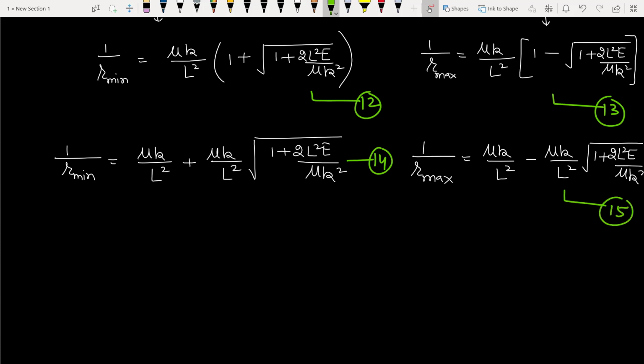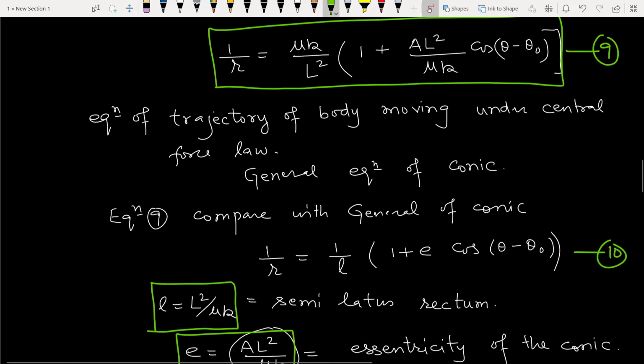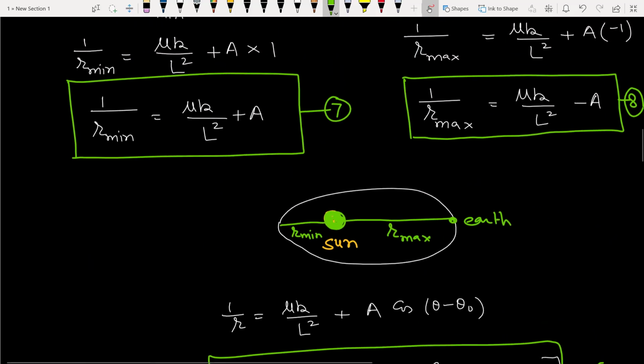Now we compare equations 14 and 15 with the two equations we derived yesterday, 7 and 8.